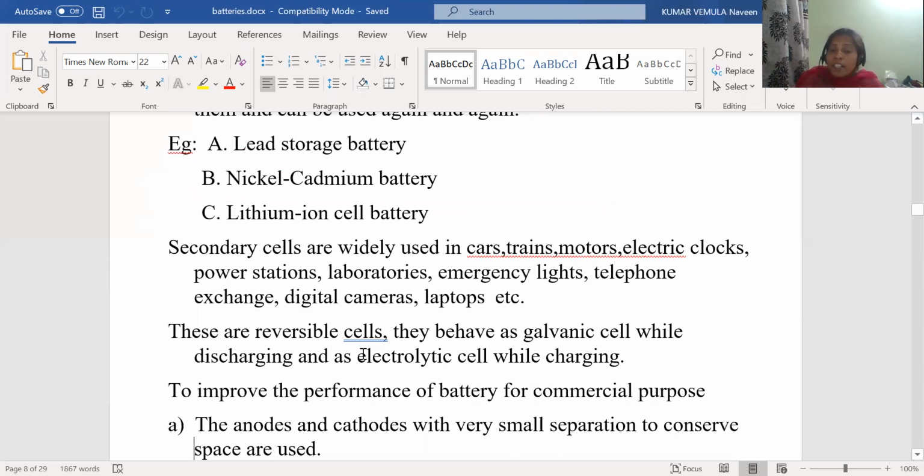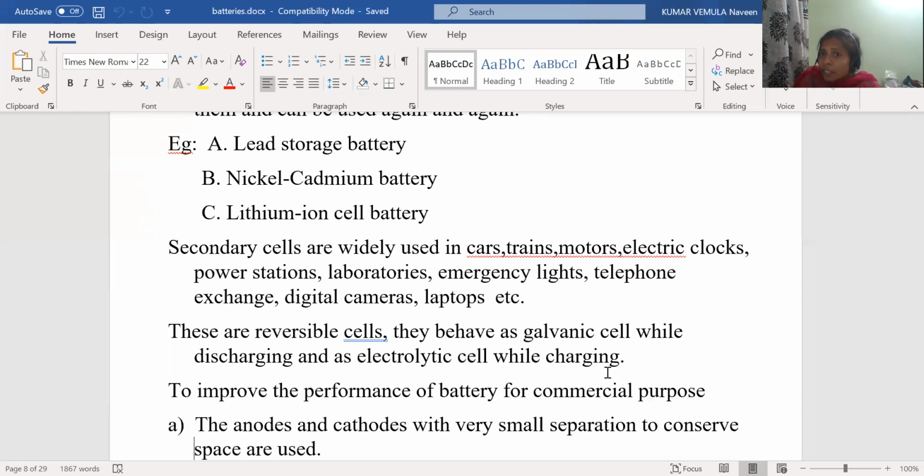And these are the reversible cells. What is meant by reversible? Reversible is nothing but forward and backward both are taking place. They behave as galvanic cell while discharging and as electrolytic cell while recharging. I explained in the second or third class about the types of cells. Cells are of two types. One is electrolytic cell and another one is galvanic cell.